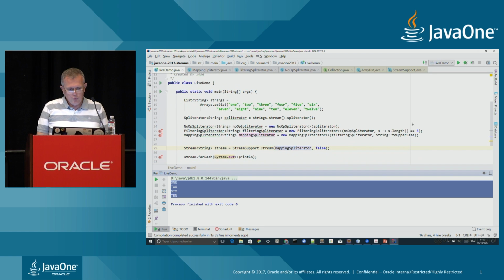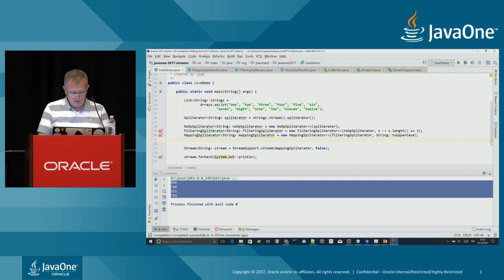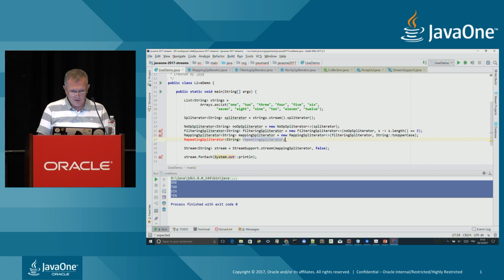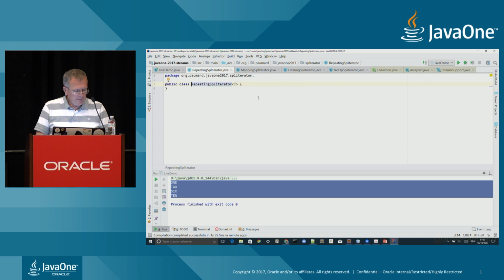Okay? But what I could do also, so here, what I have done, I have blocked objects, I have transformed objects, but I can also create more objects in the downstream spliterator than I had in the upstream spliterator. Let us create a fourth one, a repeating spliterator of string. Let us create this class here.